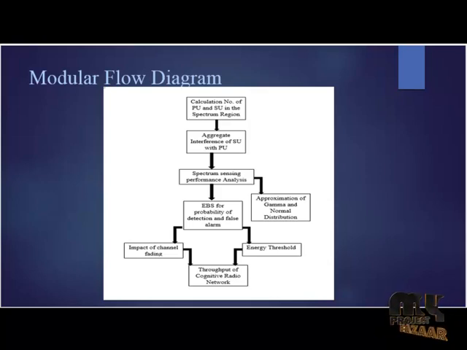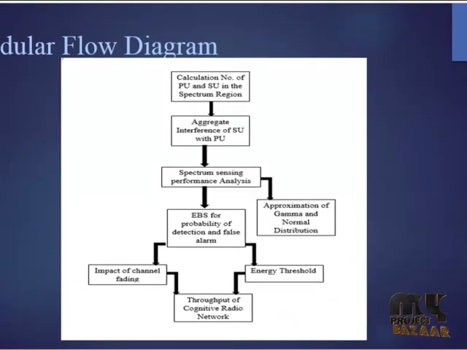By aggregating the interference level caused by the secondary users on the primary users, formulations have been made. The aggregate performance of primary users with secondary users shows the possibility of false alarm and detection. The aggregate interference of secondary users with the primary users provides the probability of detection of the primary user within the spectrum region and the probability of false alarm created by the secondary users with reference to the primary users.